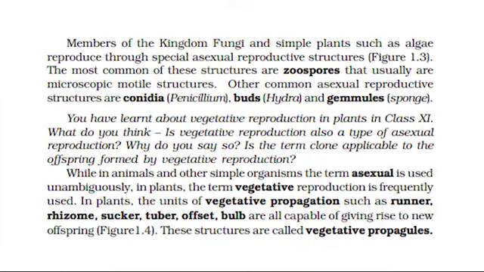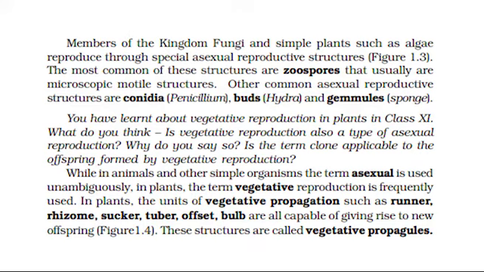You have learnt about vegetative reproduction in plants in Class 11. What do you think? Is vegetative reproduction also a type of asexual reproduction? Why do you say so? Is the term clone applicable to the offspring formed by vegetative reproduction?